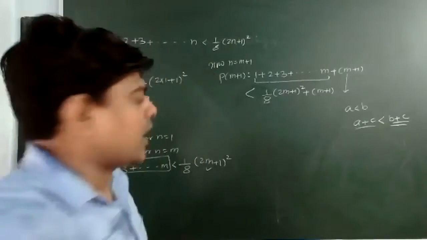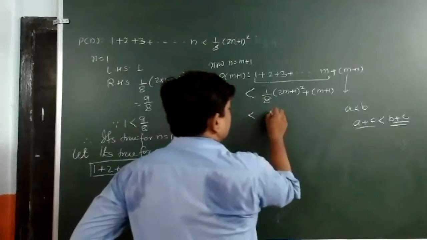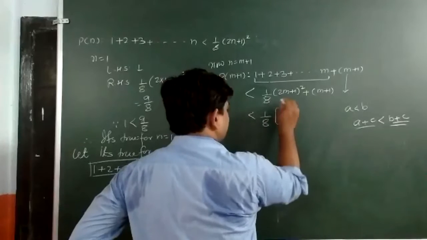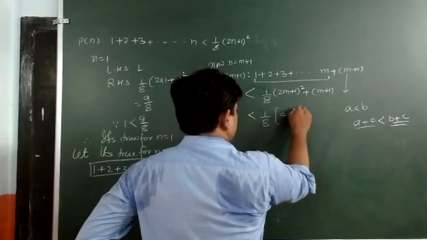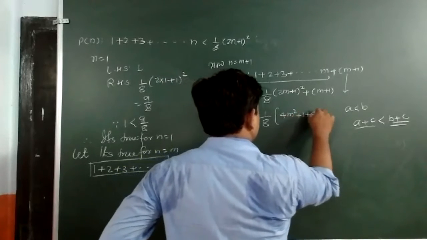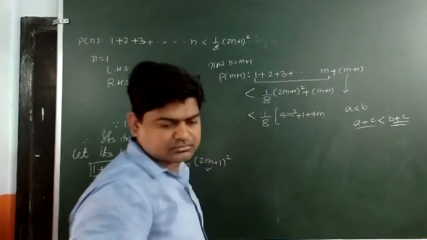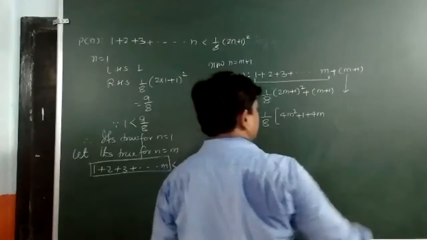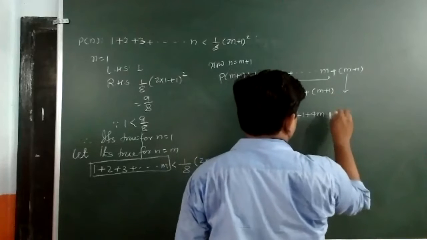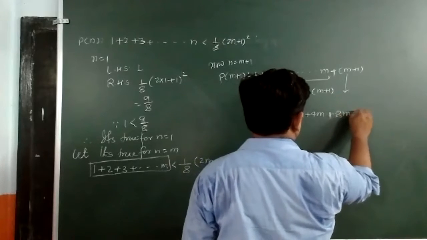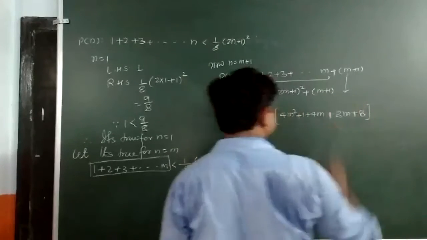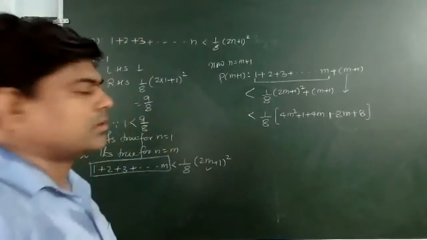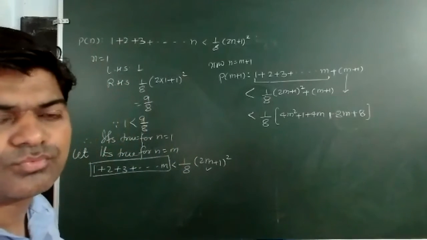Now, I may write here, when I simplify, 1 upon 8, I am going to take common from here, that is 4m square plus 1 plus 4m, plus, since I took 1 upon 8 common, that will be plus 8m plus 8. Are you getting me? Yes or no?